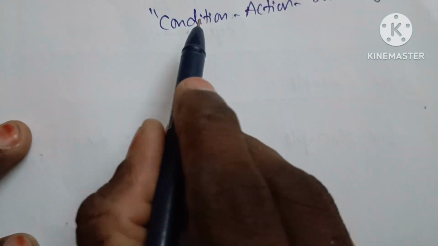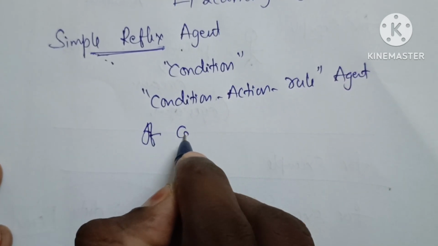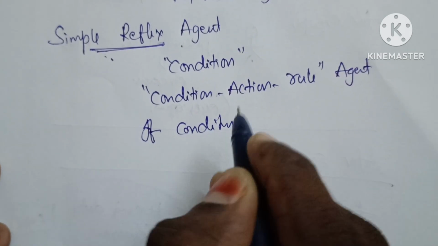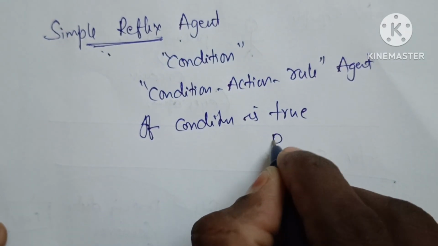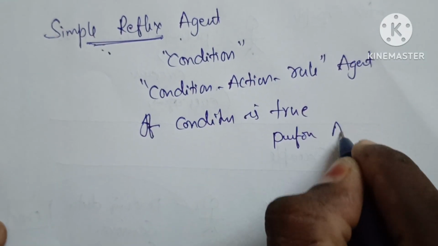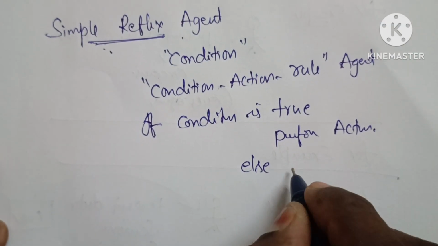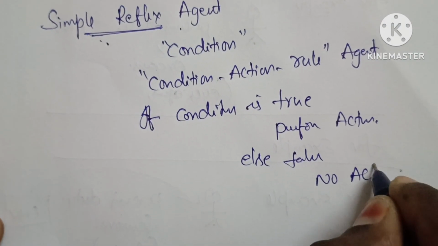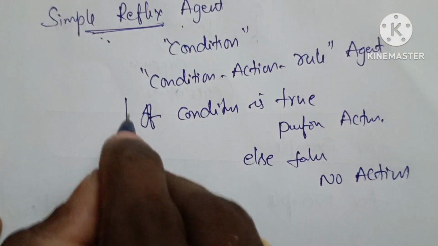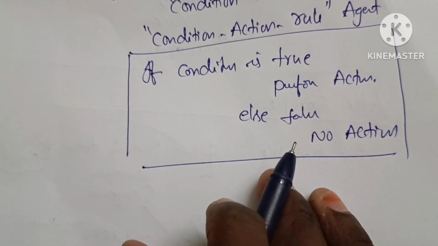Okay. So, sir, what is the meaning of condition? That means if the condition is true, then perform action. In case of else, false, no action. So this is the main logic behind the simple reflex agent.